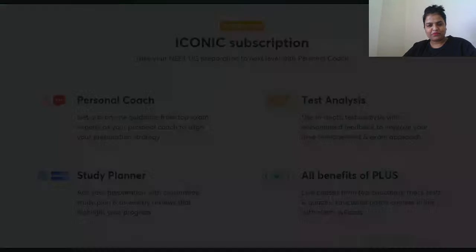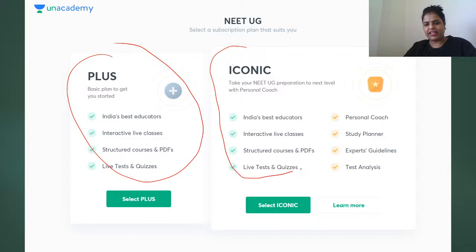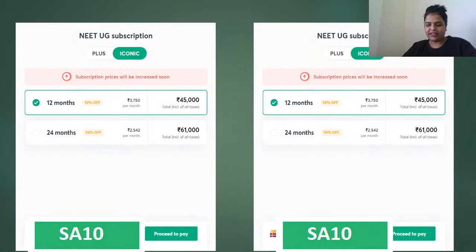Now, guys, you must be having a doubt in your mind whether to go for the plus subscription or the iconic one. Let me tell you, this iconic one acts as a cake with the icing, because whatever you are supposed to get under the plus subscription, everything is there in the iconic one. But these are the additional features of it. You'll be getting a personal coach, study planner, expert guidelines, and of course, an in-depth test analysis, guys. Done, done, guys. Now, yes, how much you have to pay?